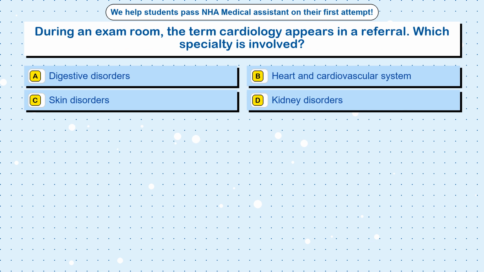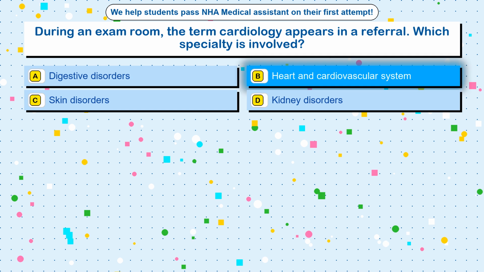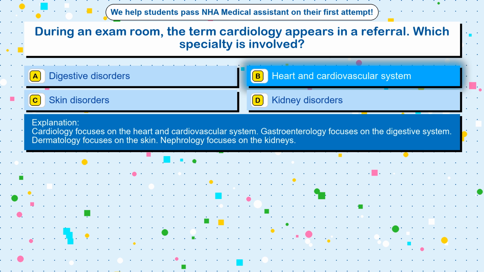Question 69. During an exam room, the term cardiology appears in a referral. Which specialty is involved? Option A, digestive disorders. Option B, heart and cardiovascular system. Option C, skin disorders. Option D, kidney disorders. The correct answer is option B, heart and cardiovascular system. Cardiology focuses on the heart and cardiovascular system. Gastroenterology focuses on the digestive system. Dermatology focuses on the skin. Nephrology focuses on the kidneys.